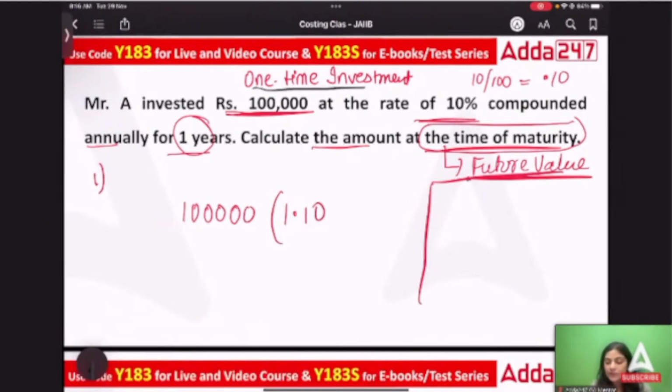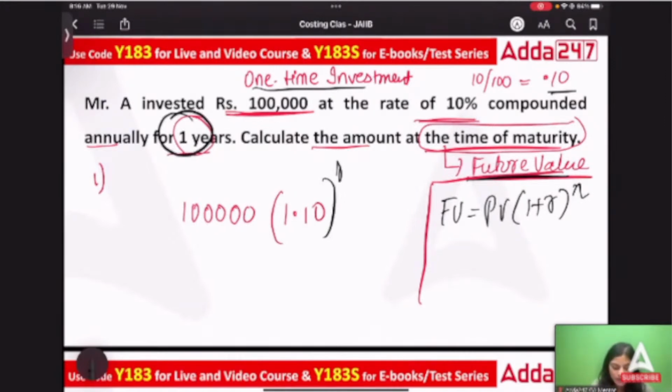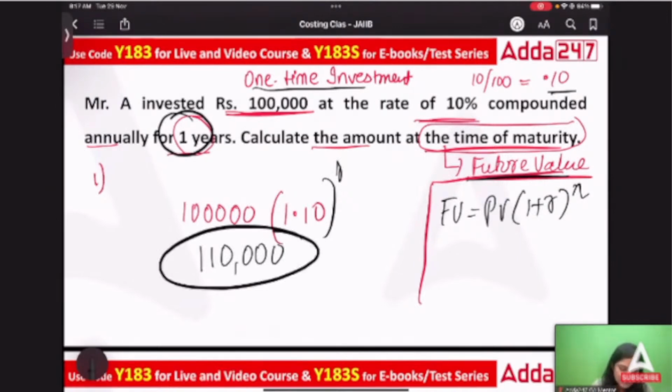The formula is future value equals present value times (1 plus r) power n. Now 1 plus r is 1.10, because 10 upon 100 is 0.10, and the duration is 1 year. When you solve it, this will come as 1,10,000. This is your future value.